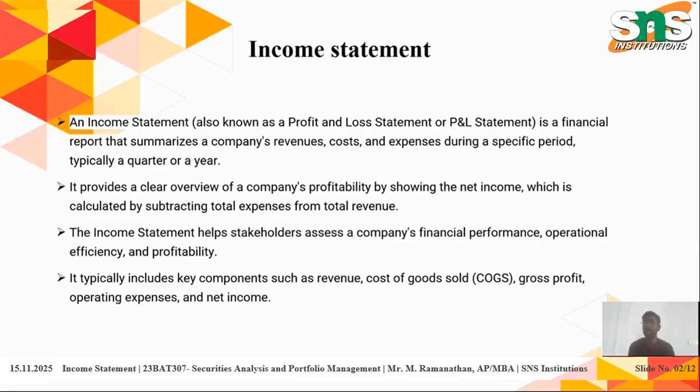Once they know the interest and the tax, they will add both the tax and interest and subtract them from the EBIT, earnings before interest and tax, so that they can know the net profit of that particular company.